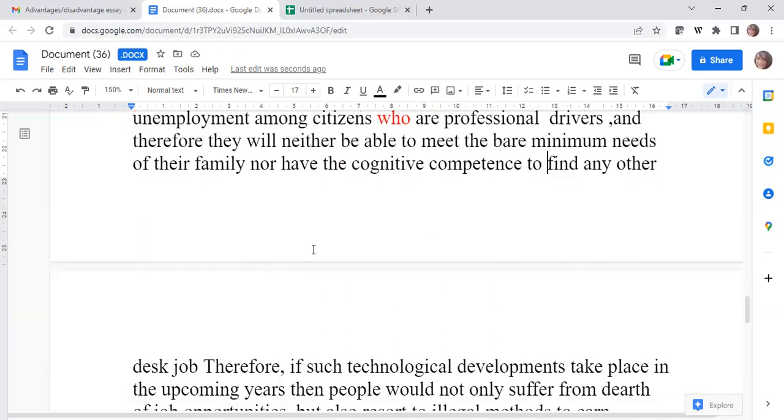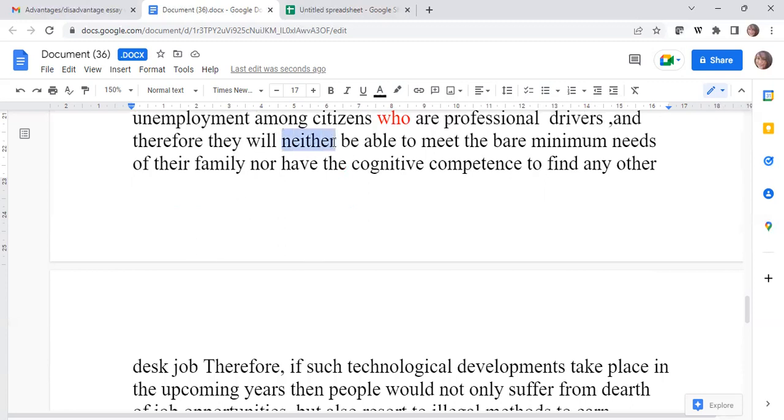I mean, because drivers are drivers, right? If the drivers are not driving, then what would they do? Their profession is driving. So if you're not driving, then you cannot just go in front of a computer and do an IT job. Are you getting it? So if a professional driver is losing his job, that means he will neither be able to feed his family, nor, you know, has the cognitive competence or the mindset to do any other sort of job.